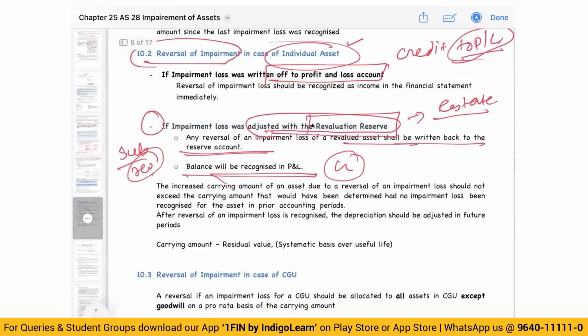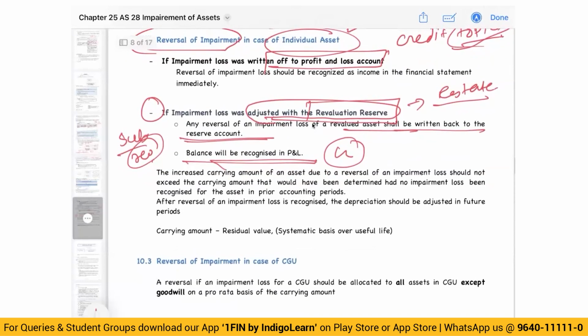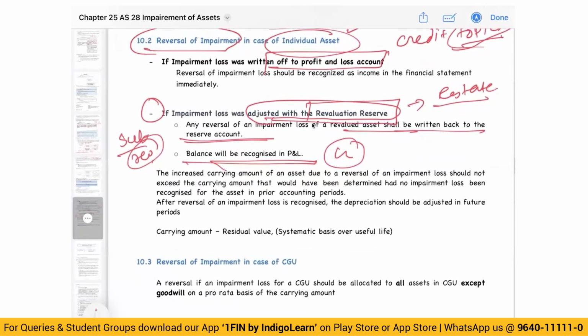Are we clear? Then, if there is a reversal of impairment in case of a CGU, goodwill will not be reversed. For remaining assets, you will take the carrying amount and you will reverse on pro rata basis. So like we calculated impairment on a pro rata basis, reversal also will be done on a pro rata basis only.